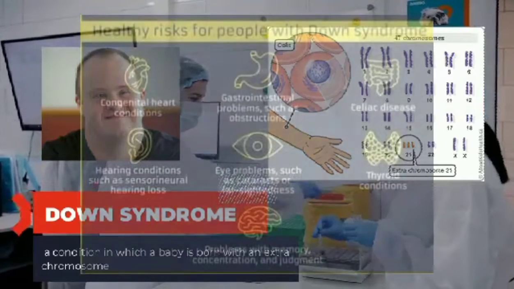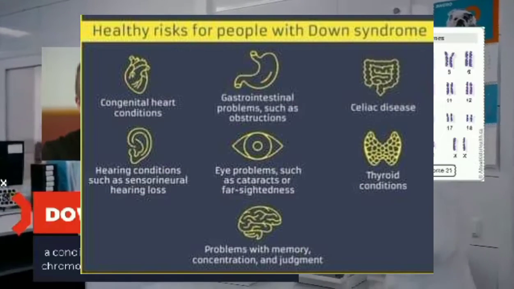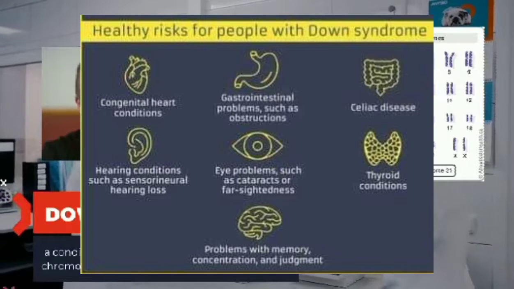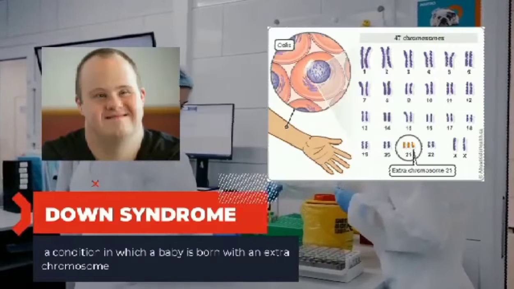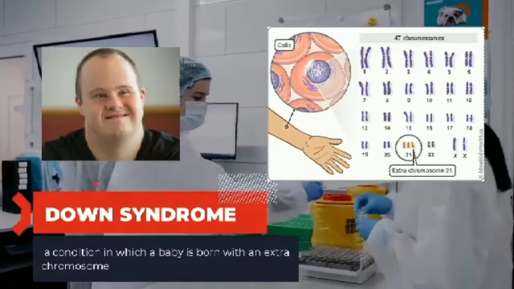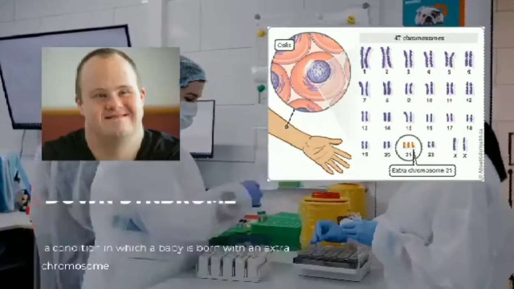Language is delayed, and both short and long-term memory can be affected, along with other health problems such as serious heart defects. Individuals with Down syndrome and their development may be mild, moderate, or severe. Some are healthy, while others are not.